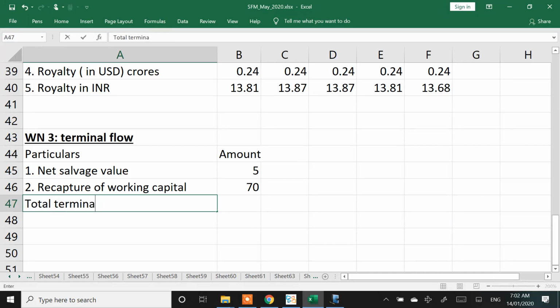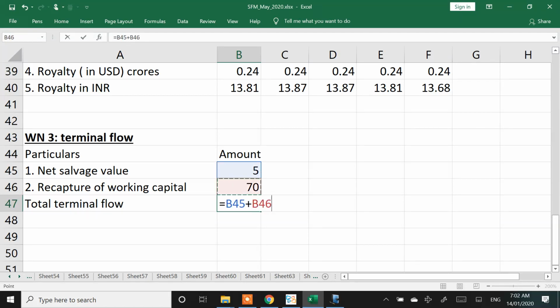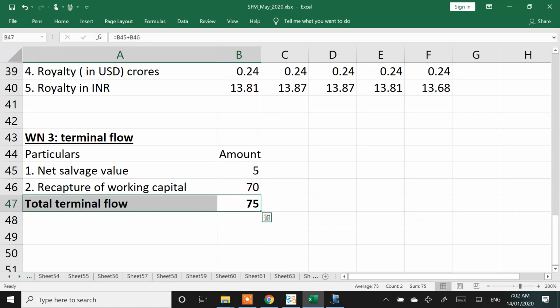Total terminal flow is 75 crores. Any doubts on this?